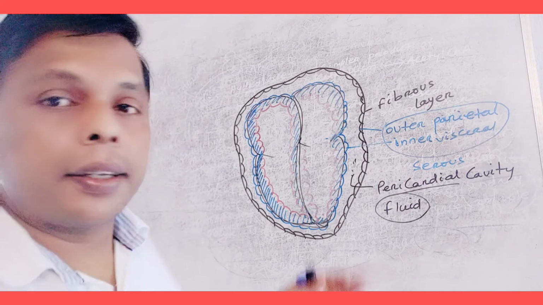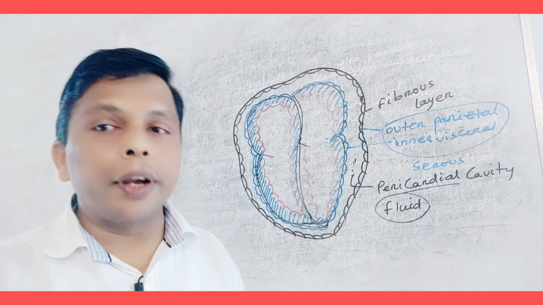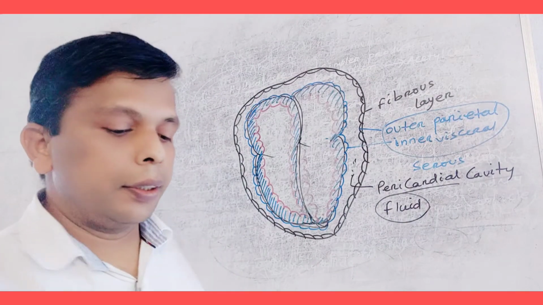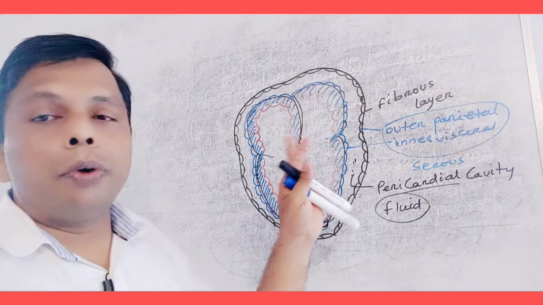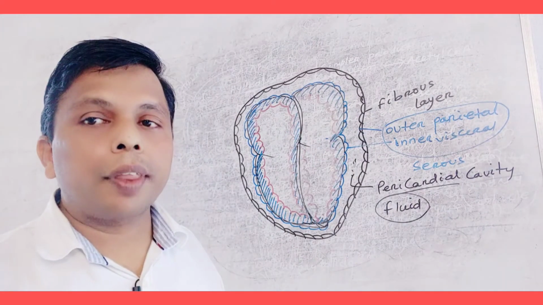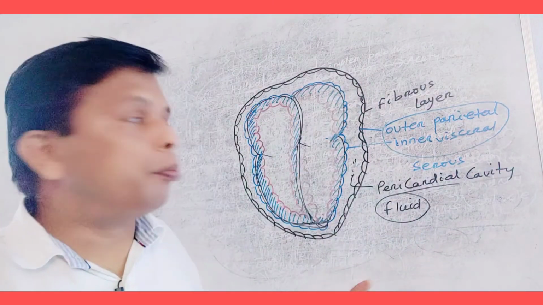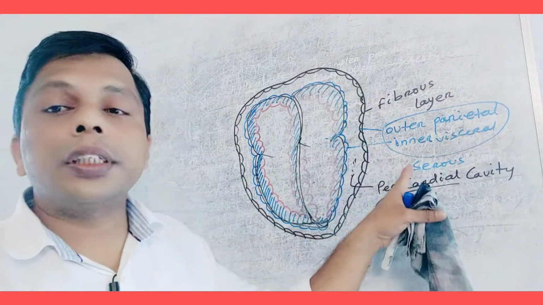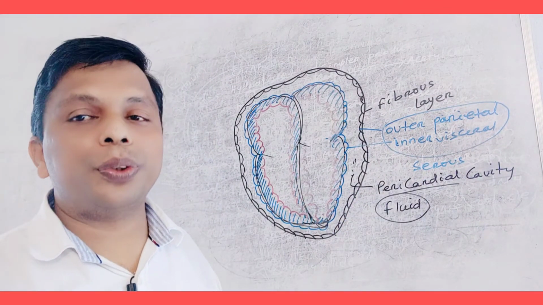When the covering is removed, if we remove the covering, what will happen? Remember, the total covering cannot be removed. The parietal can be removed. The fibrous can be removed, but the inner visceral layer cannot be removed.